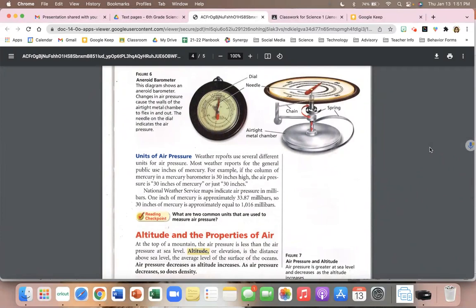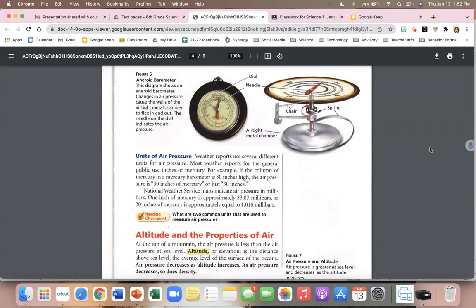Units of air pressure. Weather reports use several different units of air pressure. Most weather reports for the general public use inches of mercury. For example, if the column of mercury in a mercury barometer is 30 inches high, the air pressure is 30 inches of mercury, or just 30 inches.